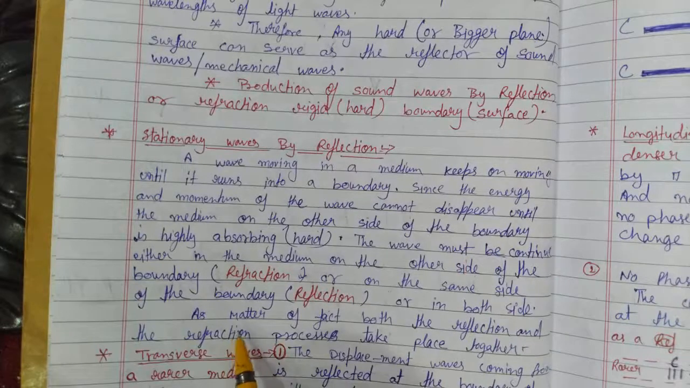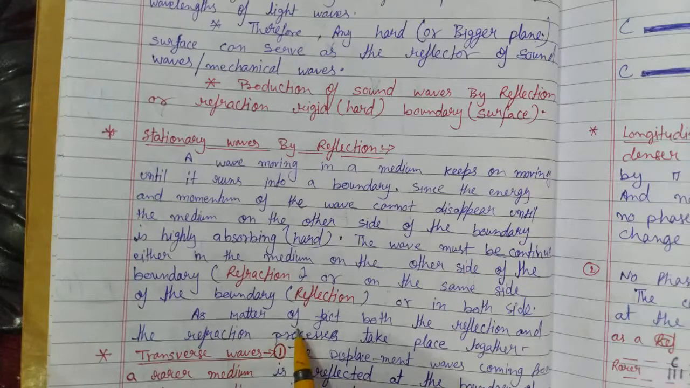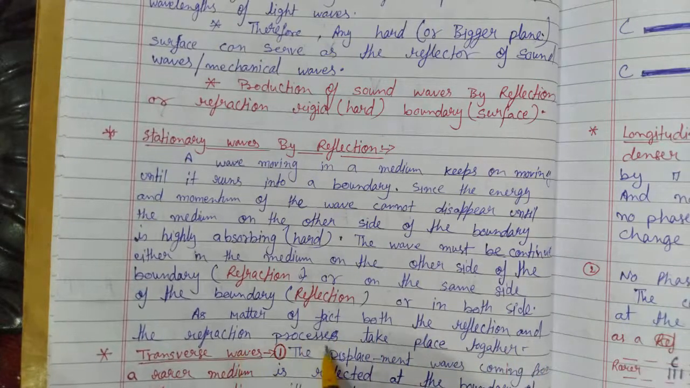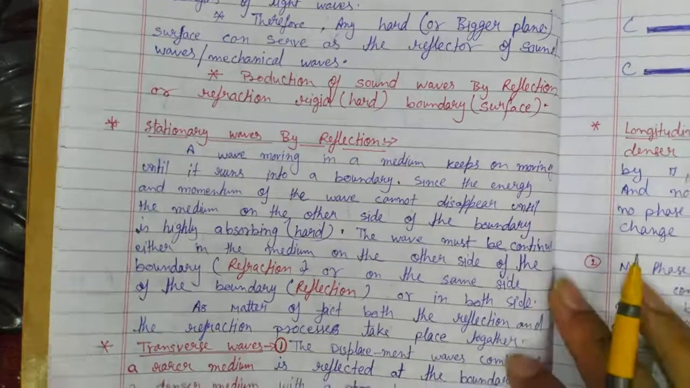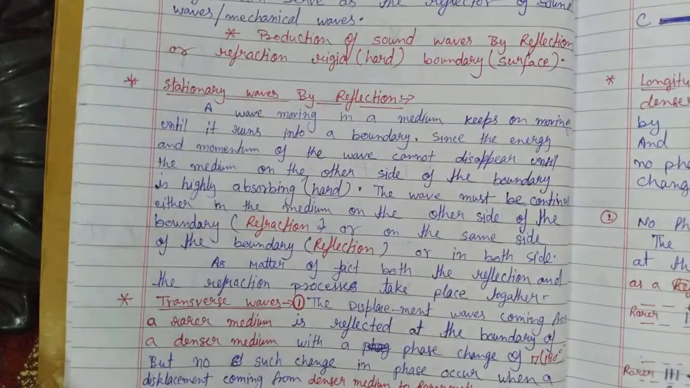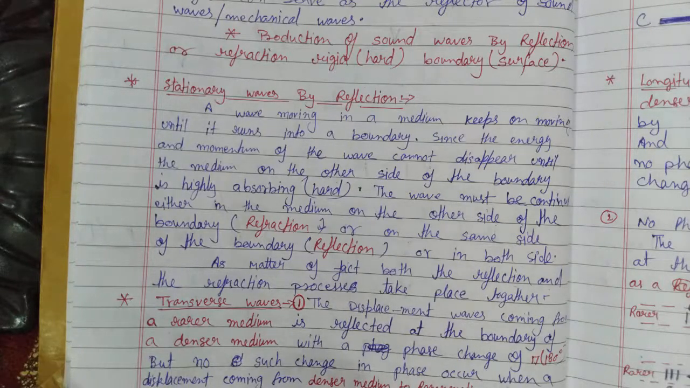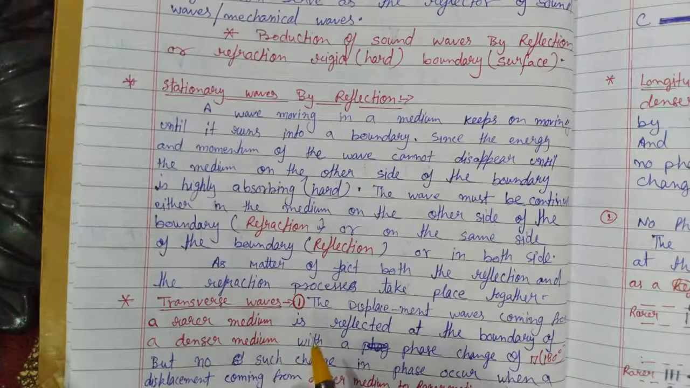Now as a matter of fact, both the reflection and the refraction processes take place together. Okay, now there are two types of waves, transverse and longitudinal. First we understand the transverse wave, after that we understand the longitudinal wave. So first we have the transverse wave.